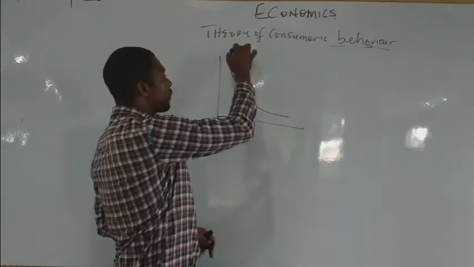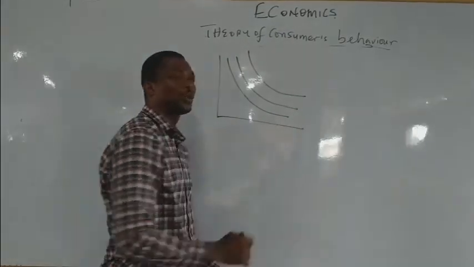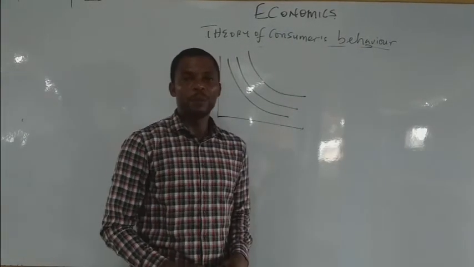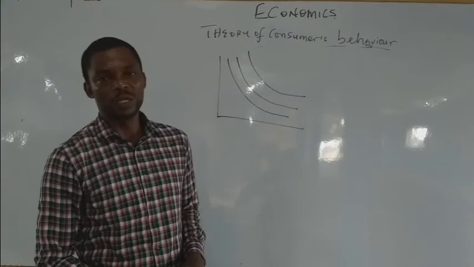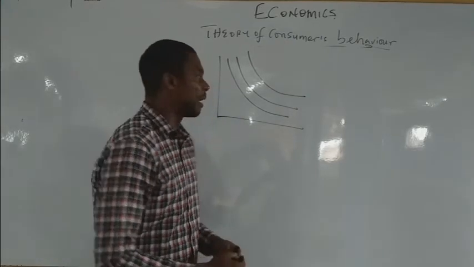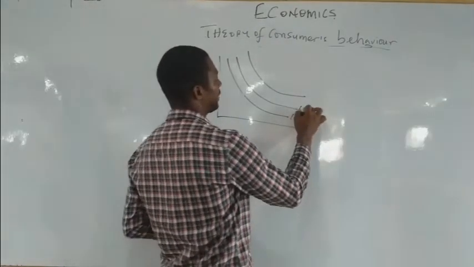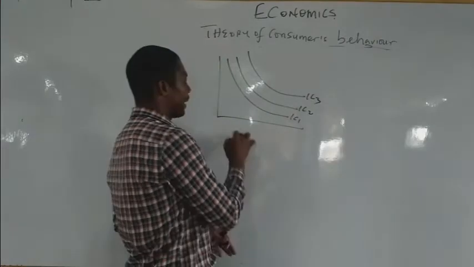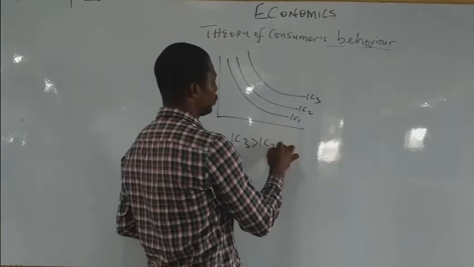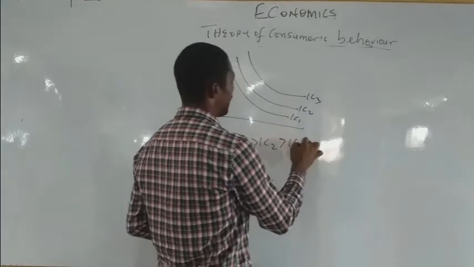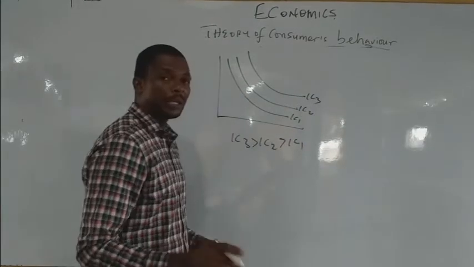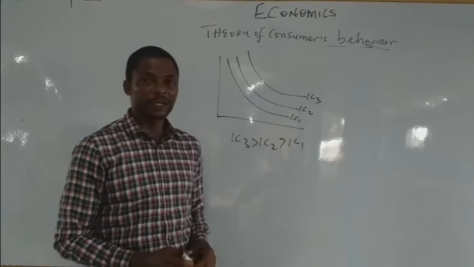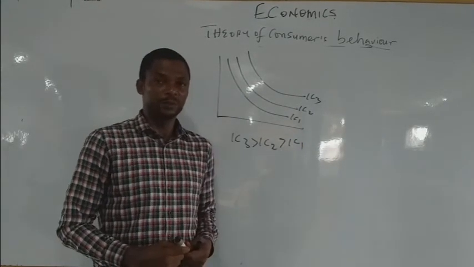Now, when you have different indifference curves, what do you call it? You call it an indifference map. A combination of several indifference curves is known as what? Indifference map. For example, you have IC1, IC2, and IC3. IC3 is greater than IC2, and IC2 is greater than what? IC1.